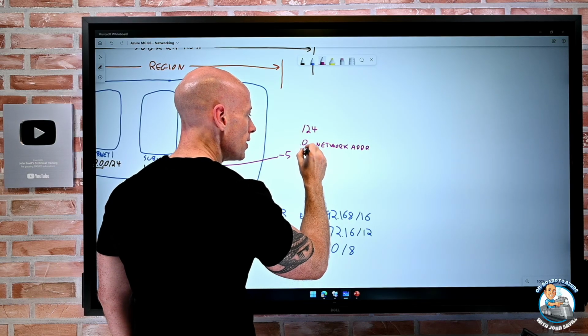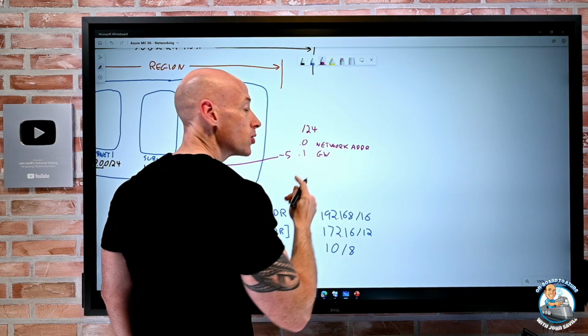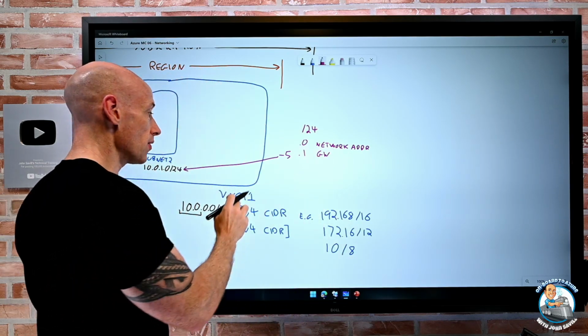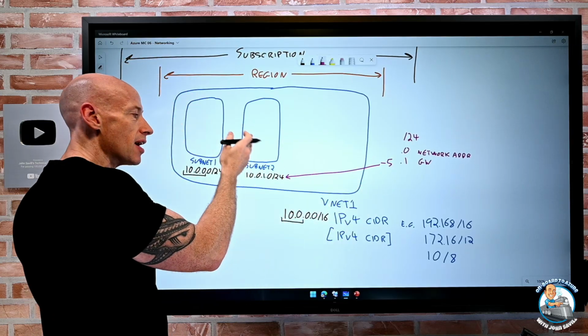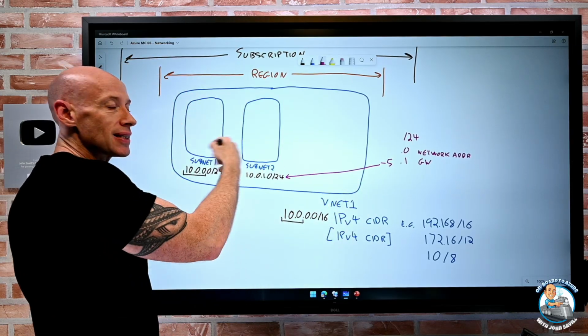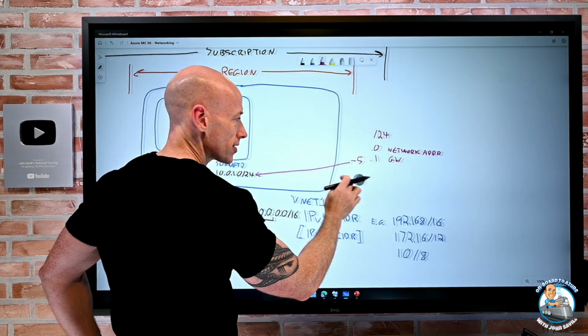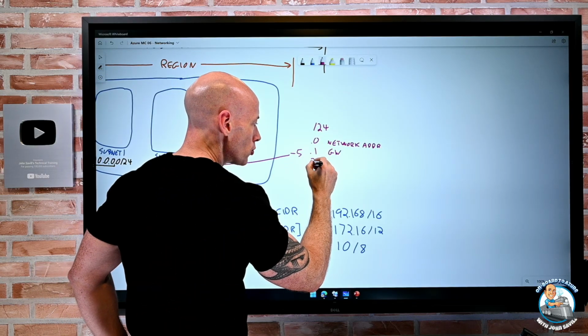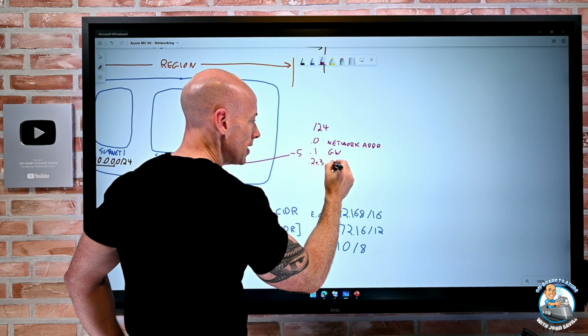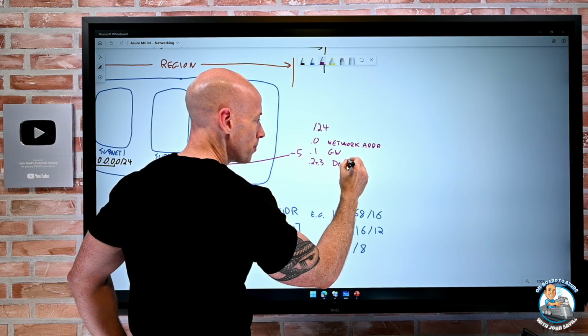The .1 is always used for the gateway. So Azure is providing the gateway service. Even if resources are in different subnets, they can automatically just talk to each other because Azure is providing that gateway for us. The .2 and the .3 are reserved for DNS purposes.